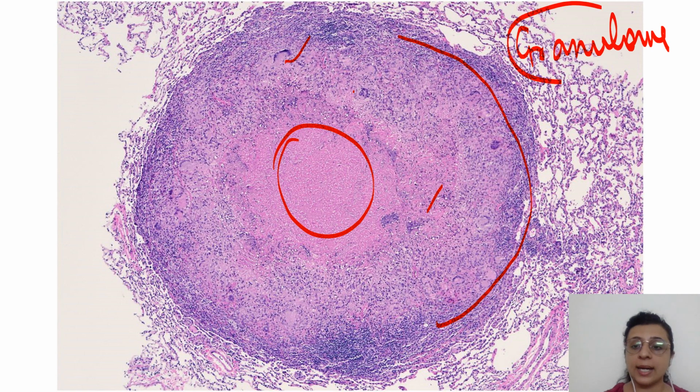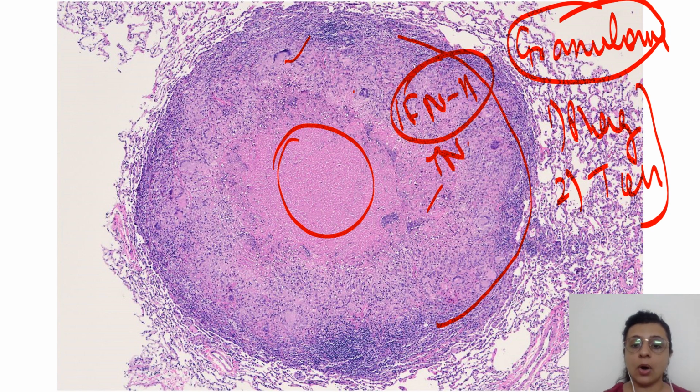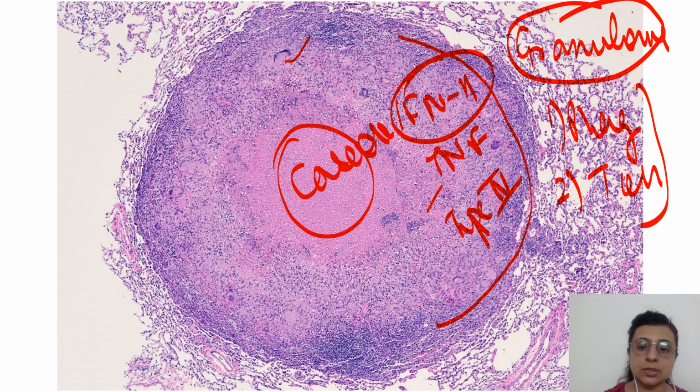So I hope you understand the importance of phagocytes and T cell mediated immunity in the pathogenesis of tuberculosis, and the importance of cytokines like interferon gamma and TNF, or the type 4 hypersensitivity reaction, in the formation of a granuloma, which is a very important feature of tuberculosis. And in fact, caseous necrosis is also a very important constituent of tuberculosis.